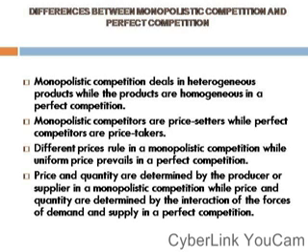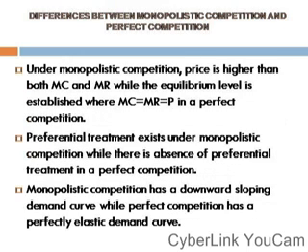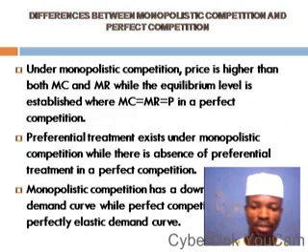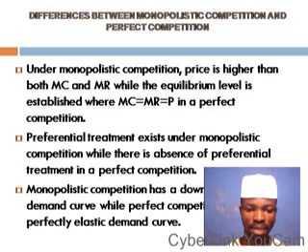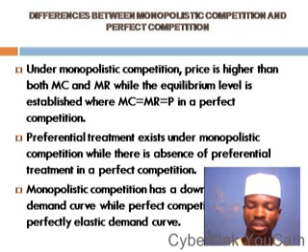Another difference is that under monopolistic competition, price is higher than both marginal cost and marginal revenue, while the equilibrium level is established where marginal cost equals marginal revenue equals price in a perfect competition.